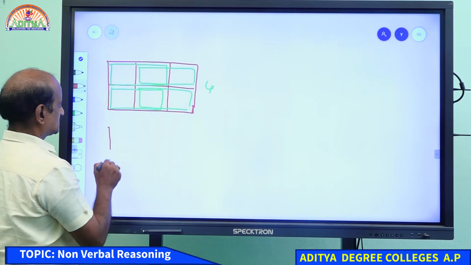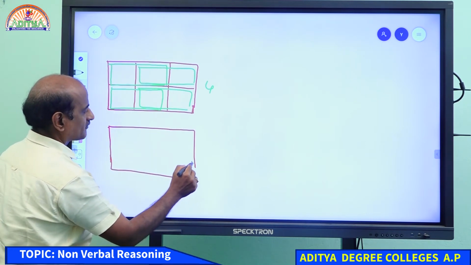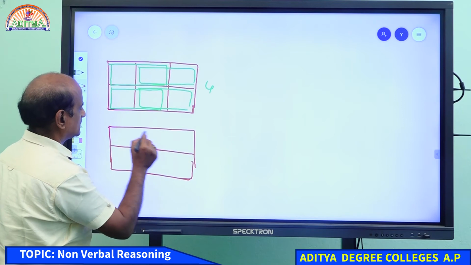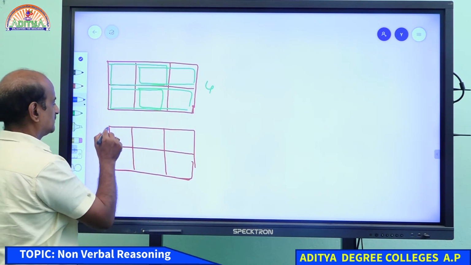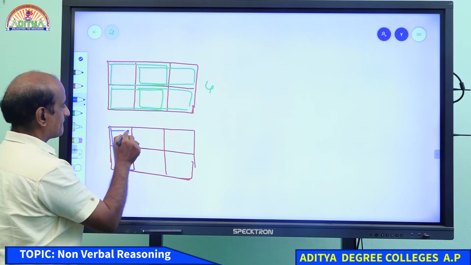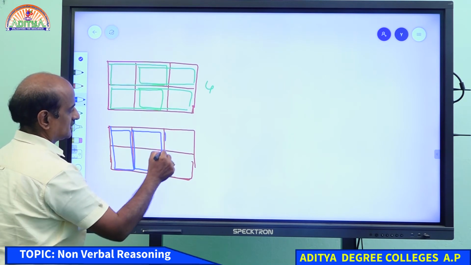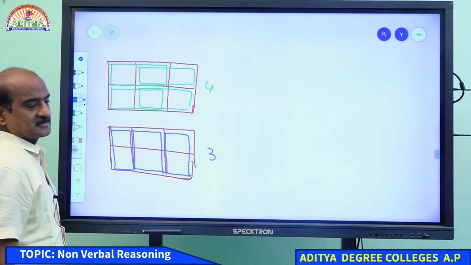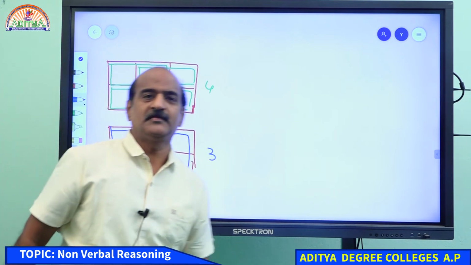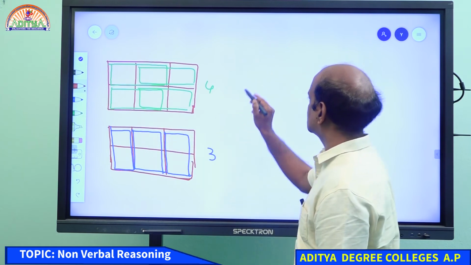Let me demonstrate you some more rectangles in the same figure. Okay. Now here we go. Come on student. 1, 2. Could you see this? 3. So like this we have 3 figures. I hope you understand it. How many do we get? 4 plus 3, 7. We have to get another 3 rectangles. Come on student. How do we get the remaining 3 rectangles?